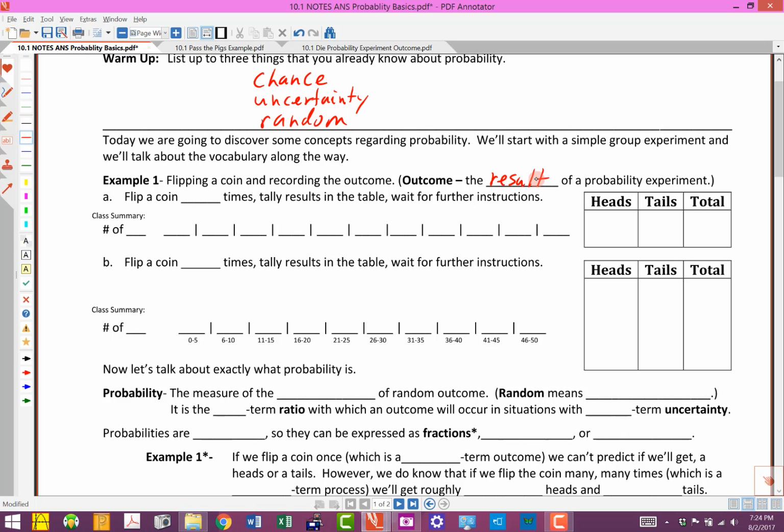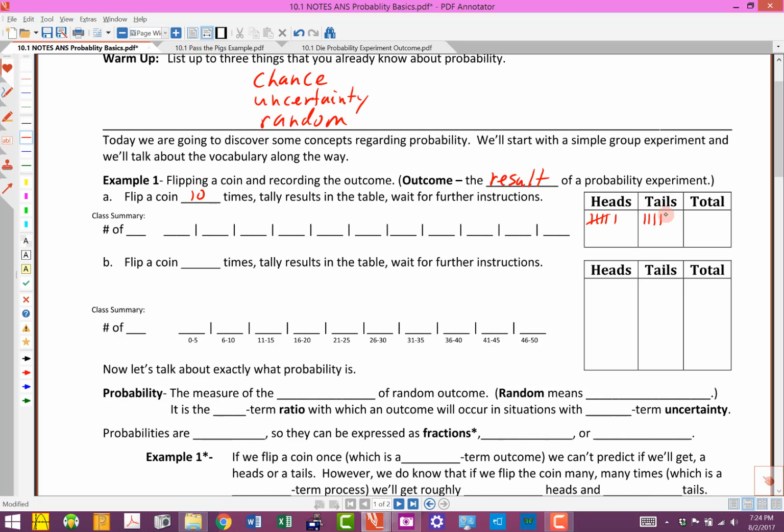So here's what we're going to do. We're going to flip the coin 10 times, tally the results in this table, and then wait for further instructions. If you want to follow along and pause the video, that would be just fine. Maybe you get a head, then another head, then a tail, and then another tail, and a tail, and maybe a head, and a tail, and a head, and another head, and a head, and then that's it.